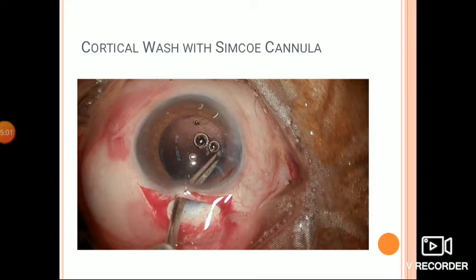Here the cortical washup is done with a Simcoe's cannula. It is a coaxial type of irrigation aspiration technique where there is low inflow and low outflow. A thorough cleanup of the cortical debris is important for good IOL centration and avoiding complications like post-operative iritis, cystoid macular edema, after cataract formation and post-operative glaucoma.